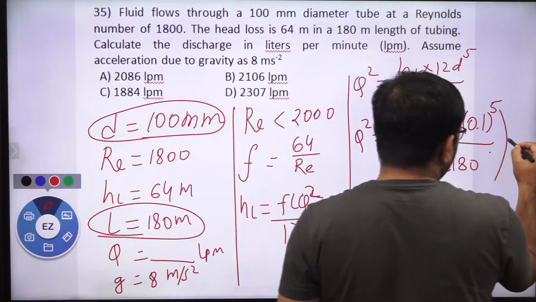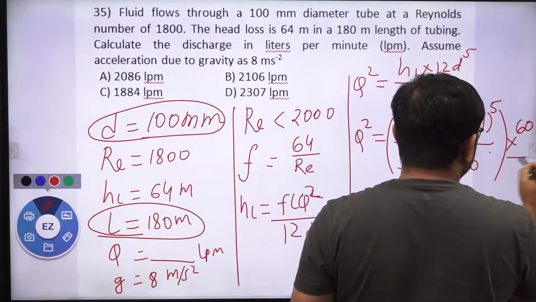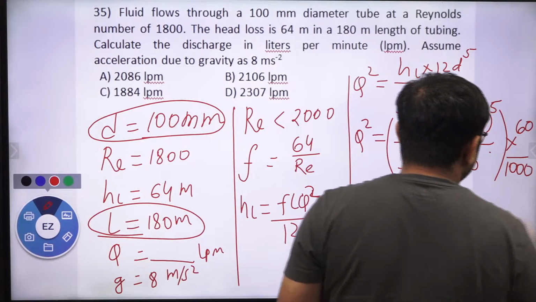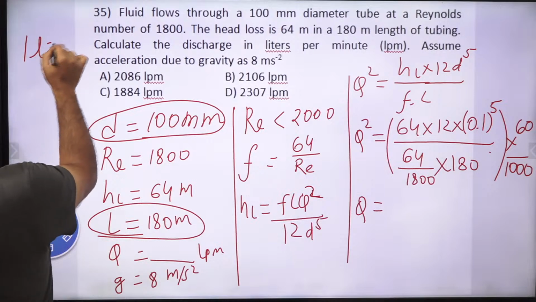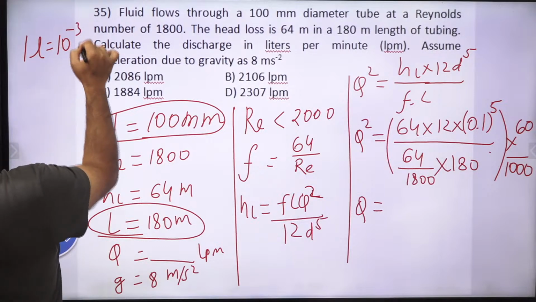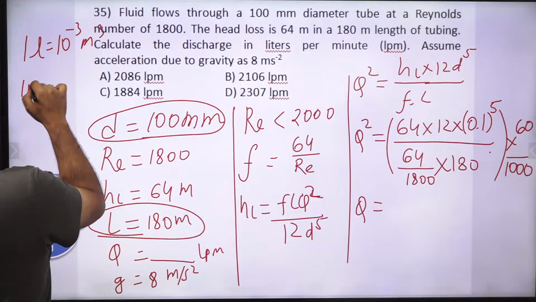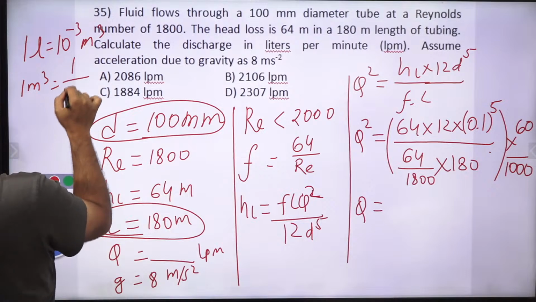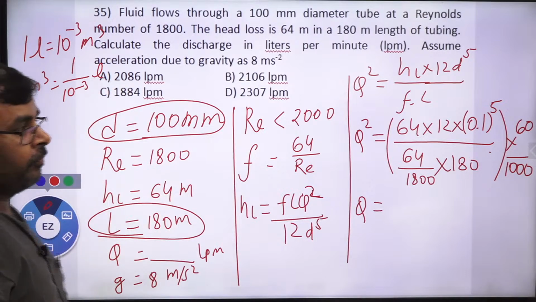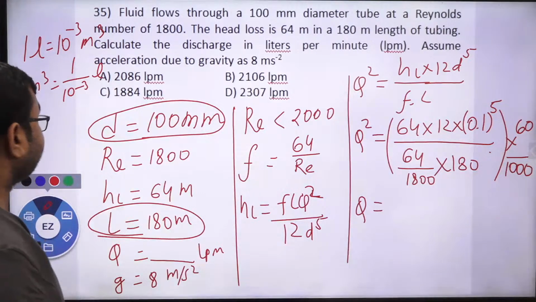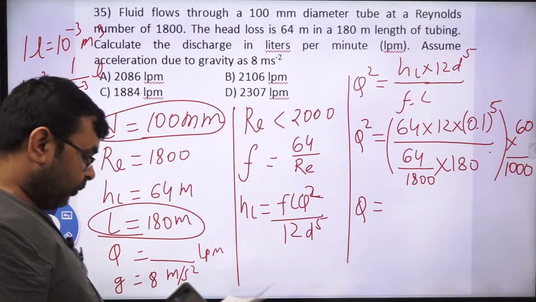Can I multiply with this 60 over 1000? Yes or no? Why? Because as we know that 1 liter is nothing but 10 to the power minus 3 meter cube. So 1 meter cube is nothing but 1 by 10 to the power minus 3 liter. Yes or no? Correct?